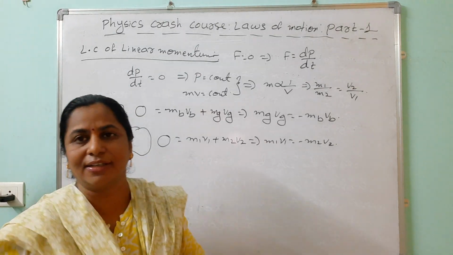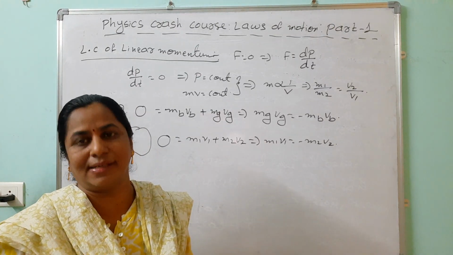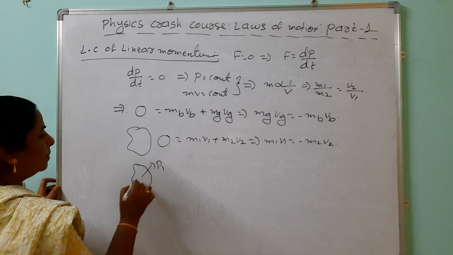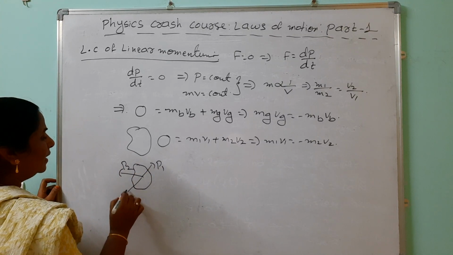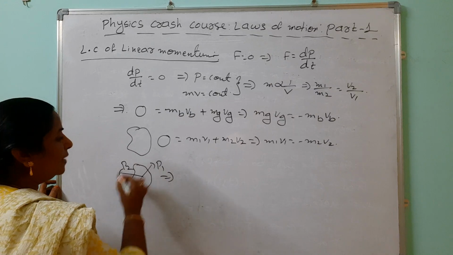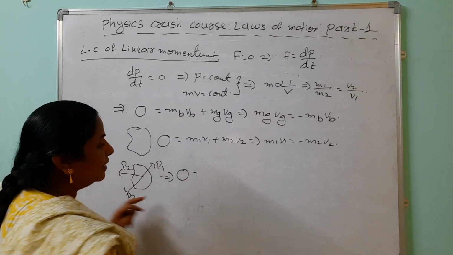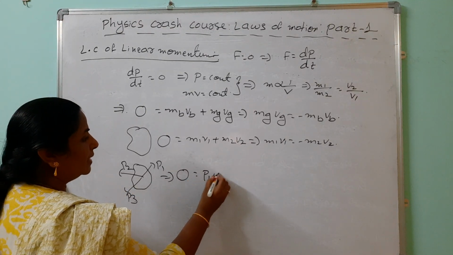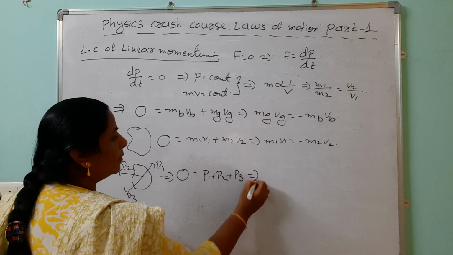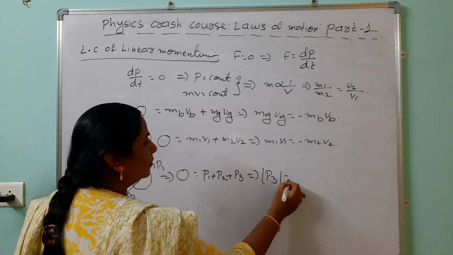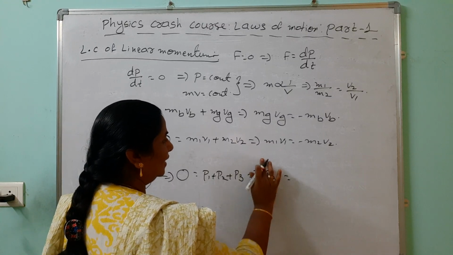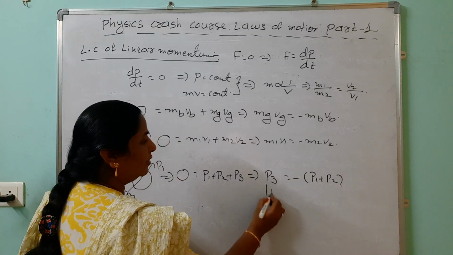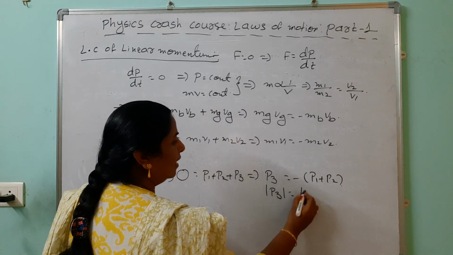Many people ask doubts: suppose three parts are there, how to simplify this? Look here. Now this bomb explodes into three pieces, P1, P2 and P3. Before explosion, the momentum is 0. After explosion, P1 plus P2 plus P3. Suppose we want to find P3. We can write P3 equals minus (P1 plus P2). If the question asks for the magnitude, then mod of P3 equals mod of P1 plus